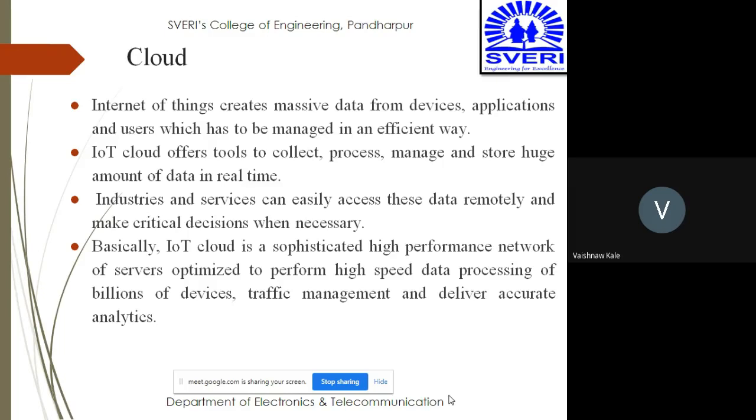Basically, IoT cloud is a sophisticated high-performance network of servers optimized to perform high-speed data processing of billions of devices, traffic management, and deliver accurate analytics. So the most important job of the IoT cloud is to provide a high-performance network of servers optimized to perform high-speed data processing of billions of devices.